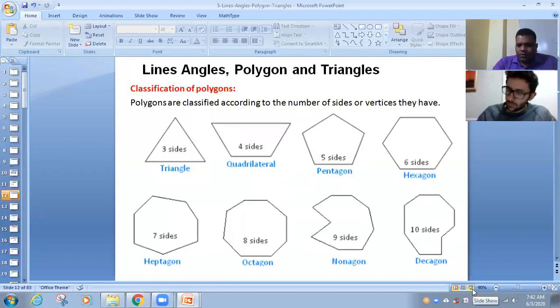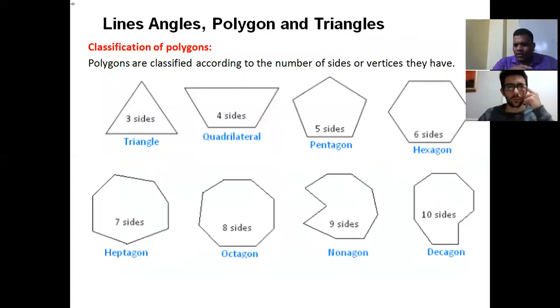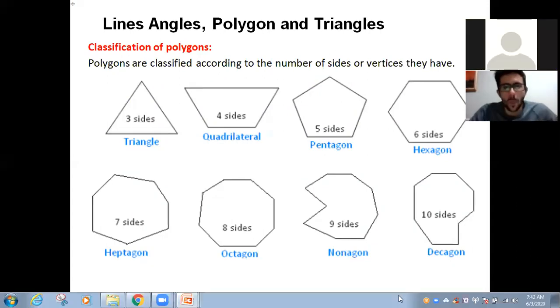Now have a closer look how polygons look and what their names are. Take 30 seconds and memorize this. I'll be back in 1 minute.